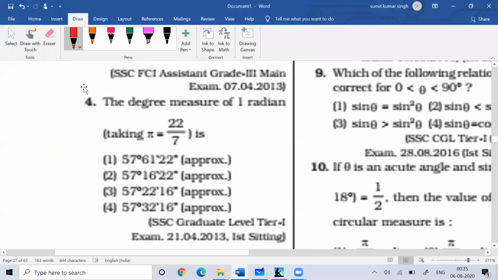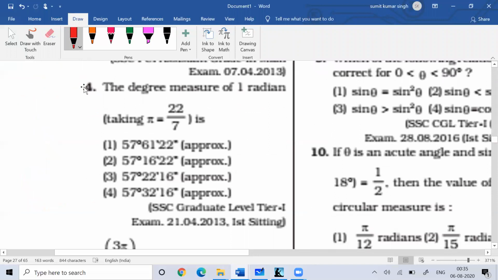Now you can see the fourth question. The degree measure of 1 radian is equal to how much?